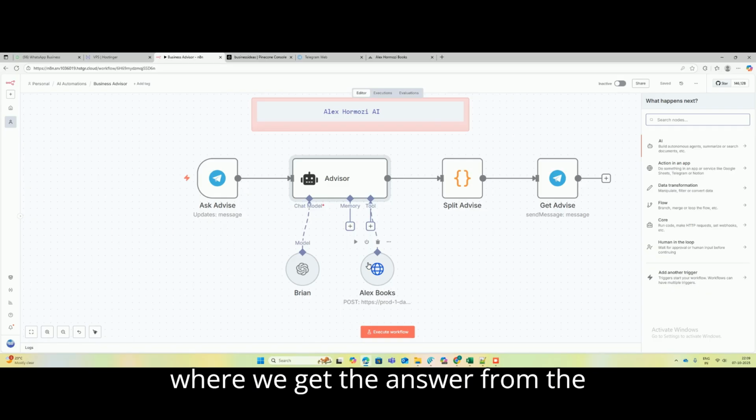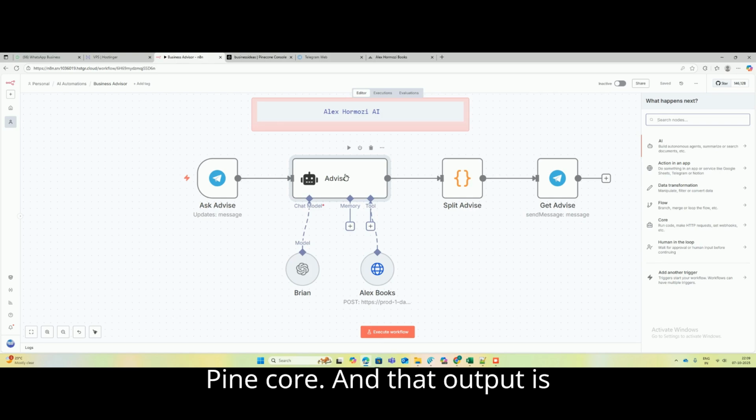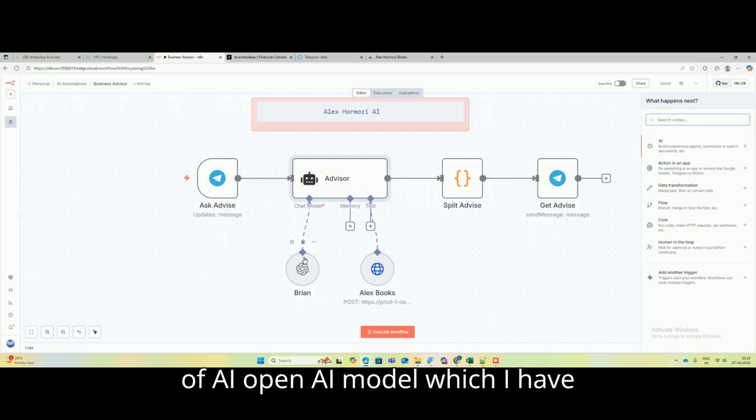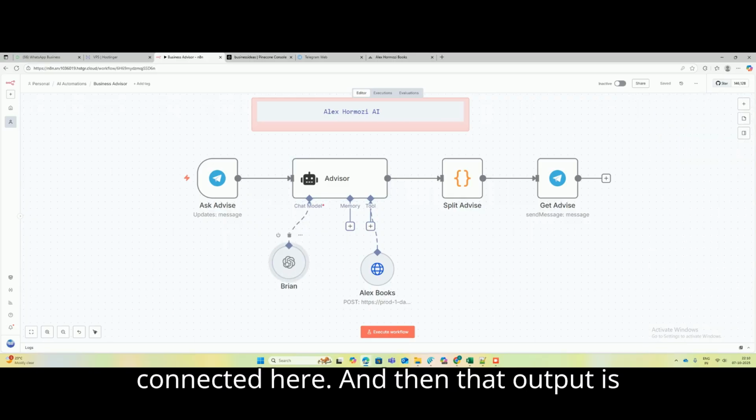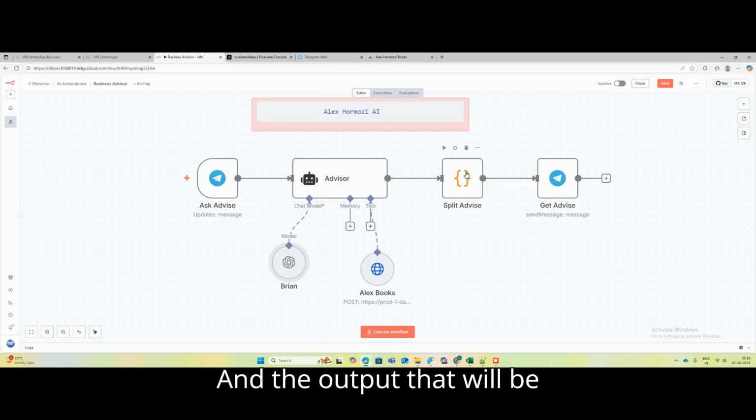So from there we get the answer from the books which I have uploaded into Pinecone, and that output is formulated by the AI agent with the help of the OpenAI model which I have connected here, and then that output is split using this code node, and the output will be displayed on your Telegram. Okay, so now let's see step by step how we can create this workflow.